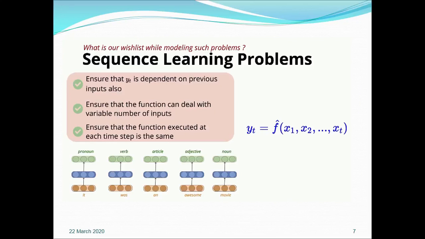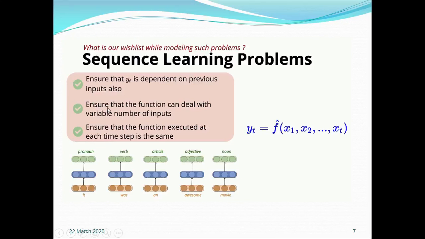As we have seen, the sequential learning problem cannot be handled by the deep neural network as well as the convolution neural network, because in both the models the output does not depend on the previous input. So we need a model which ensures that the output depends on the previous inputs.